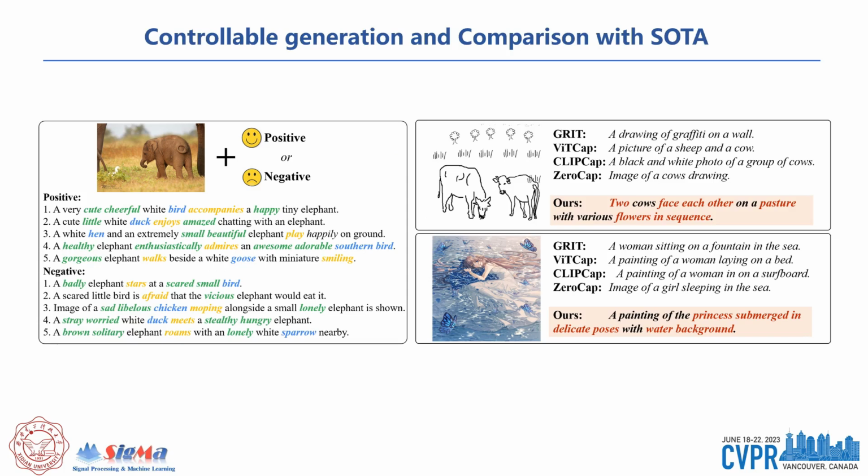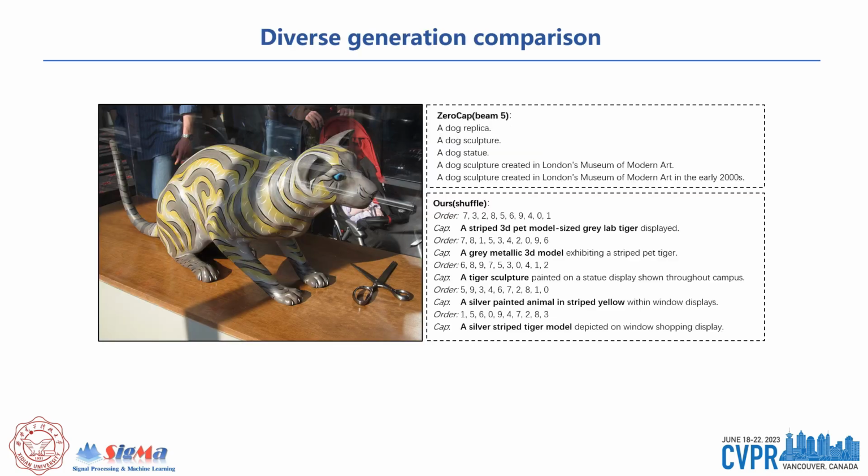For one image, ConZIC can generate captions with a good balance of accuracy, controllability, and diversity. For example, for positive captioning, we can generate various positive words, like cute, happy, amazed, healthy, and smiling. For negative, bad, sad, and lonely. Compared with previous methods, which tend to generate general captions, our generations are much richer. The non-autoregressive nature and flexible generation order of our methods bring high diversity in syntactic patterns and vocabulary and effectively alleviate the mode collapse problem.